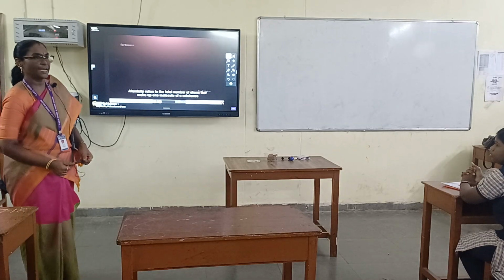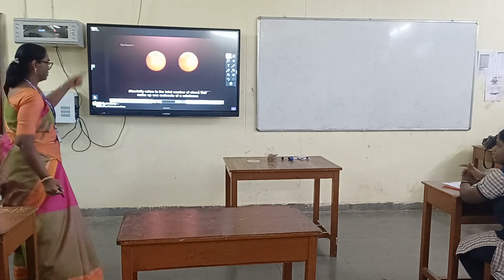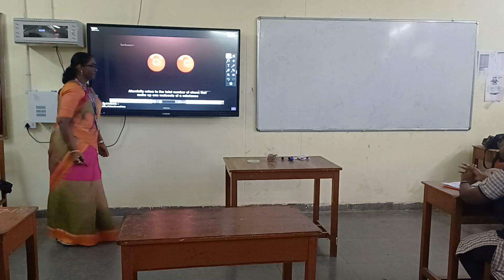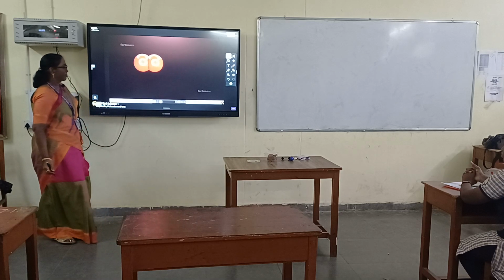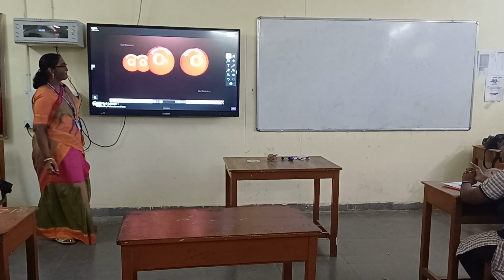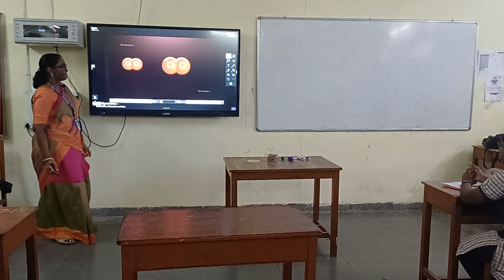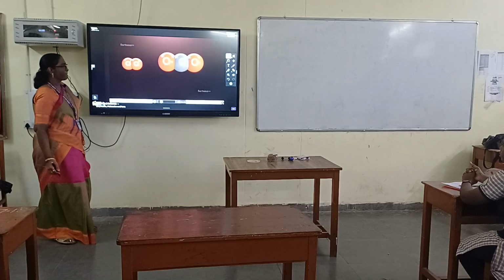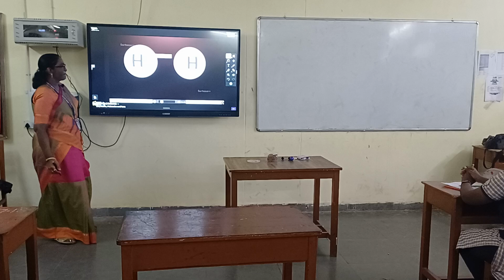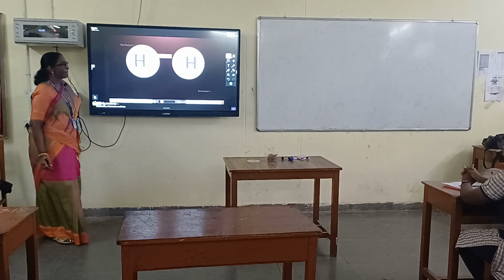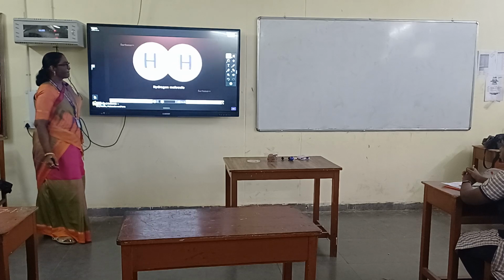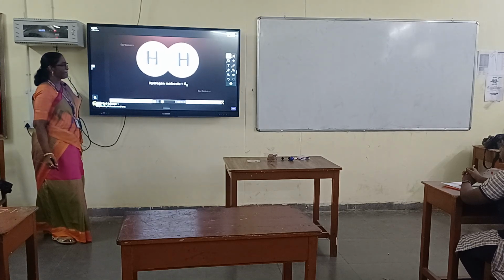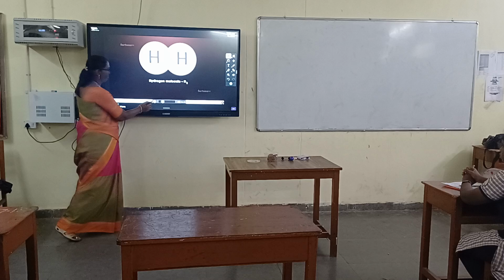Atomicity refers to the total number of atoms that make up one molecule of a substance. Molecules are atoms that are connected to one another by bonds. Molecules can form when atoms of the same substance combine. They can also be formed by a combination of atoms from different substances. Two hydrogen atoms can be joined by a bond to form a hydrogen molecule, which is represented by the molecular formula H2.